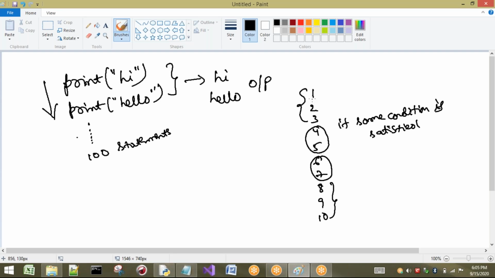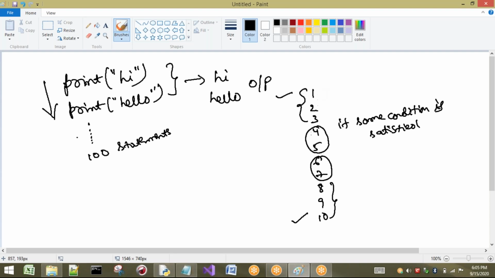If there is no concept of flow control statements, what happens? It starts the execution from the first statement to the last, the 10th statement, in sequence. But now I want to control this flow. That means I am going to use some statements which control the flow. We call these statements flow control statements, control flow statements, or directly control statements.